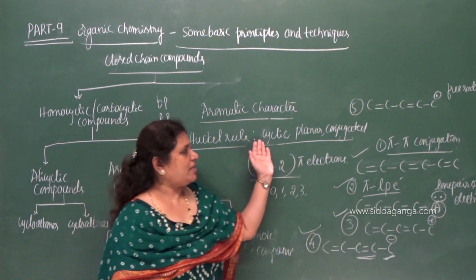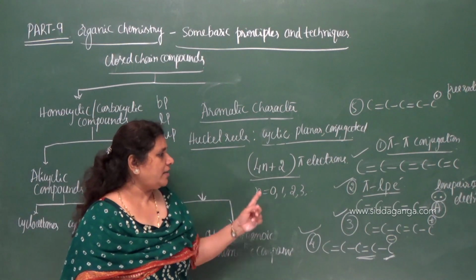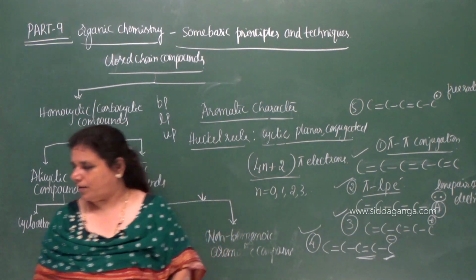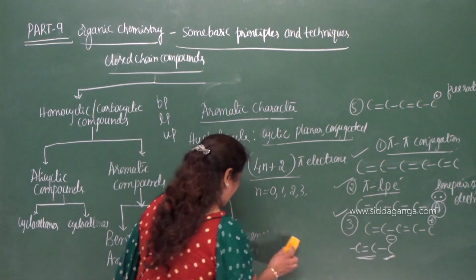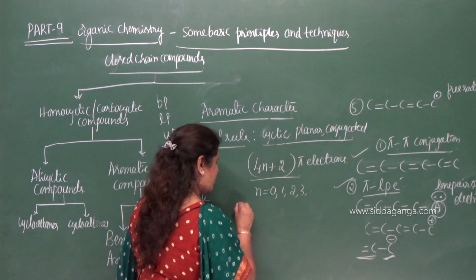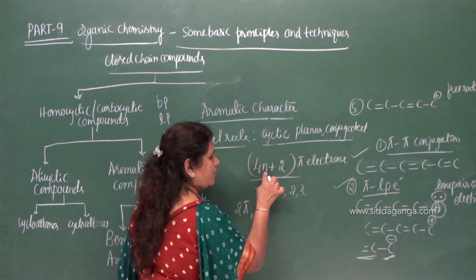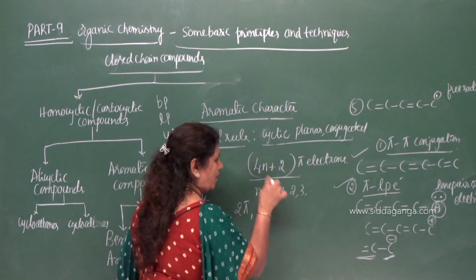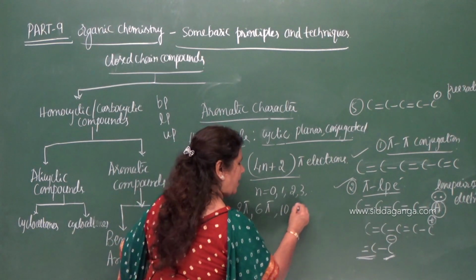So when it completes these 3 conditions, the last condition is that it must contain 4n plus 2 pi electrons. Now you give the value of n here. What is the n value here? When n is 0, 2 pi electrons. And when n is equal to 1, 4 plus 2, 6 pi electrons, and then 10 pi electrons.